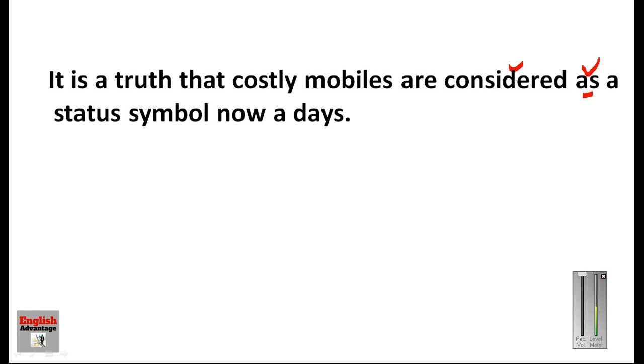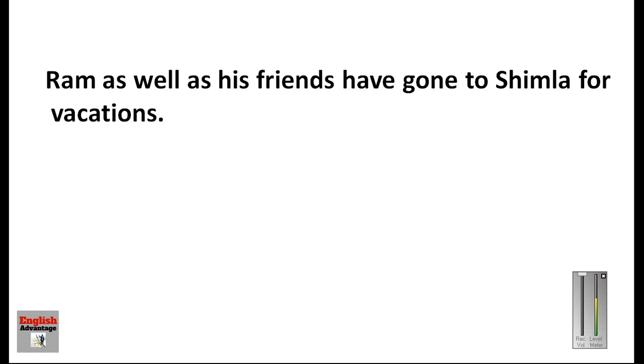Considered and as we cannot use together, so we have to remove this word. The sentence will be: it is a truth that costly mobiles are considered a status symbol nowadays. This way the sentence can be corrected. Considered and as cannot come together. This is the rule of grammar. Now let us see the next sentence.